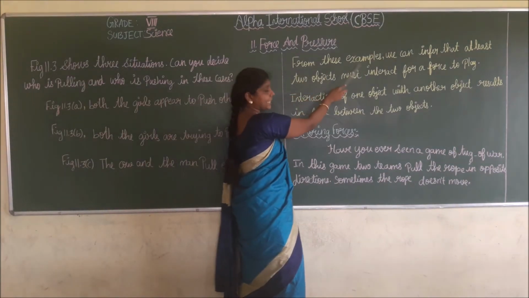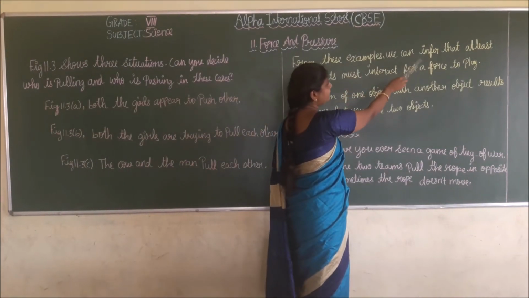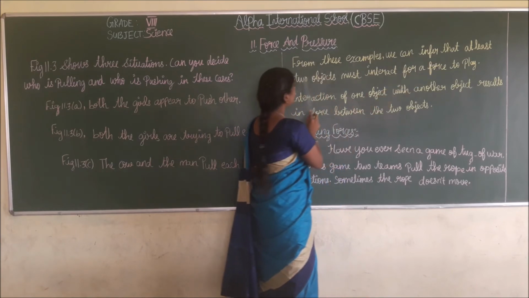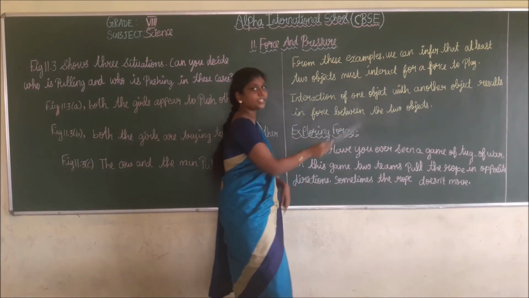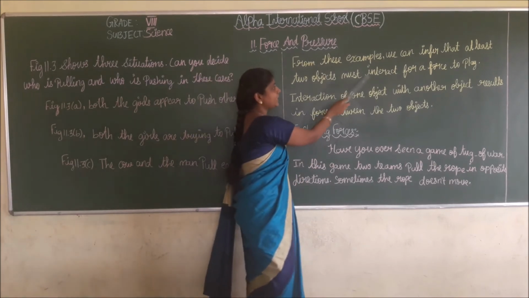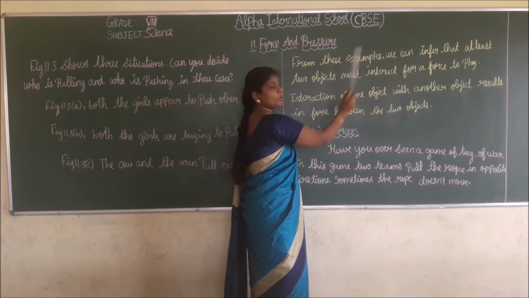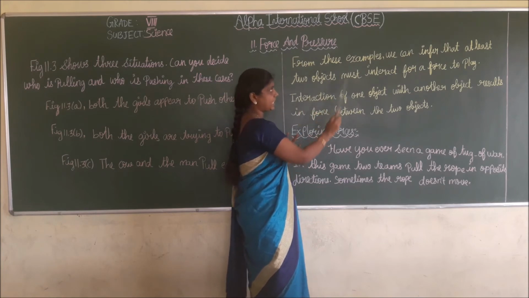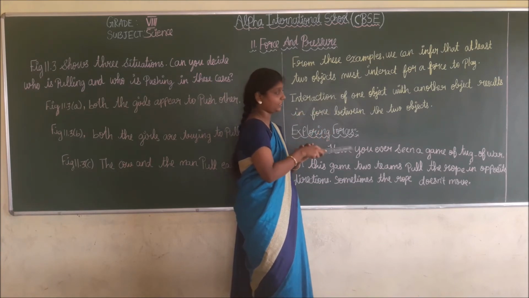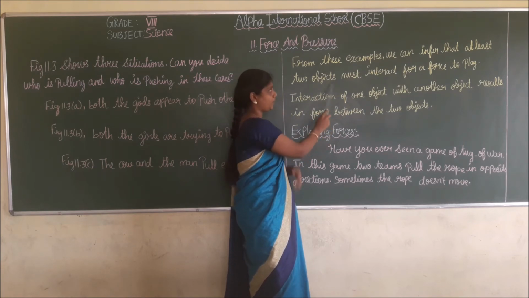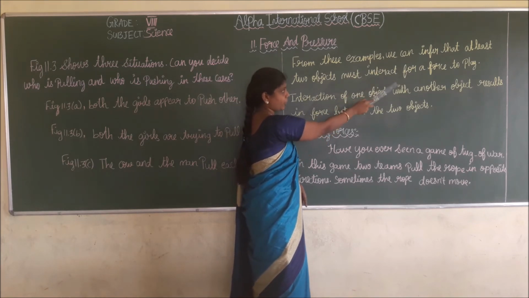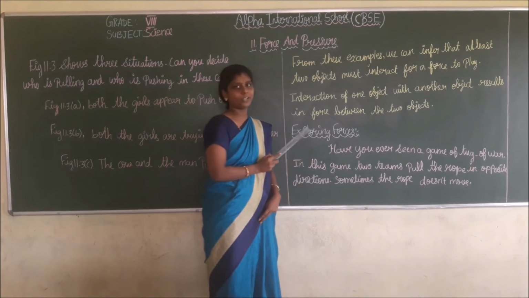From these examples, we can infer that at least two objects must interact for a force to play. From all these examples, we can come to the conclusion that at least two objects need to interact for a force to play. Do you understand, students?